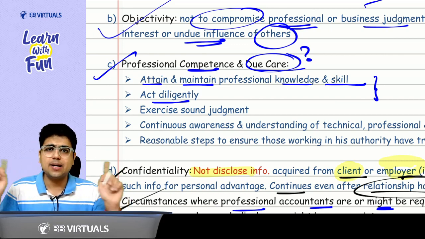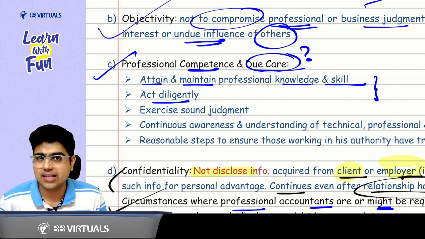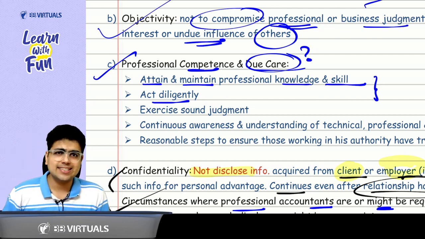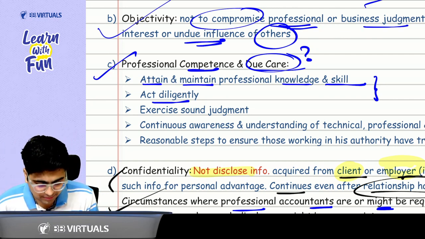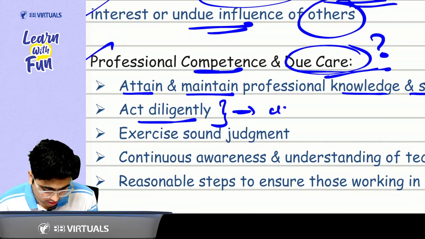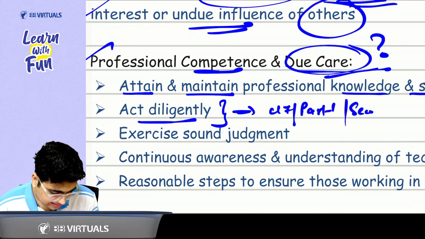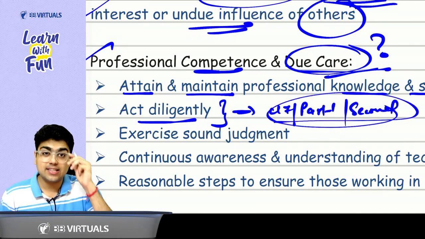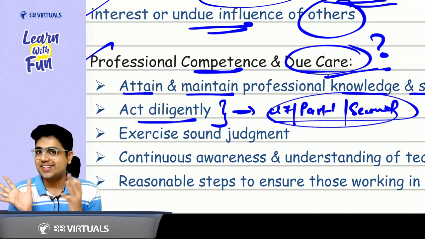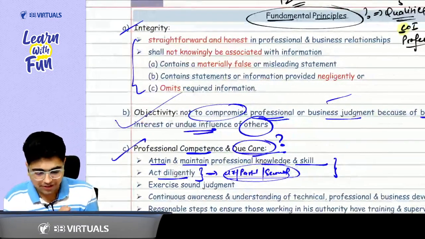By staying updated about the amendments that are going on in the world. Whatever updates that are coming in the world, I need to stay updated about that. So attain and maintain professional knowledge and skill. And at the same time, what do you mean by due care? Acting diligently. On the same thing, we have clause number 7, part number 1 of your second schedule. So if you have already done this chapter, you must be remembering that part, that we need to exercise due diligence and not be grossly negligent in the conduct of our duties. So this is all about the 5 fundamental principles.